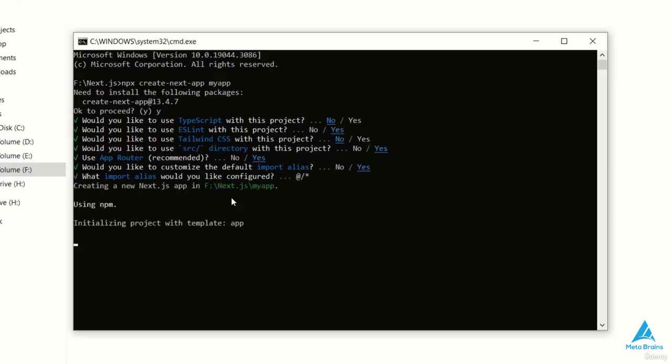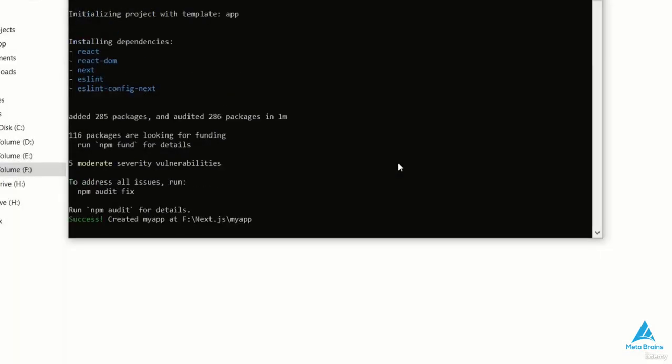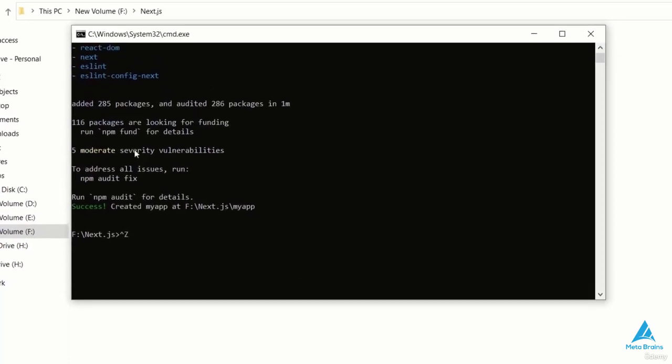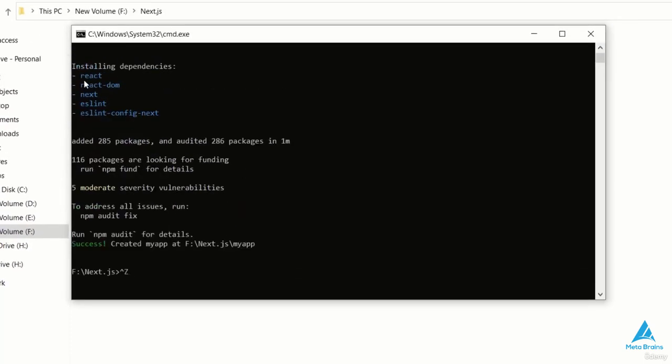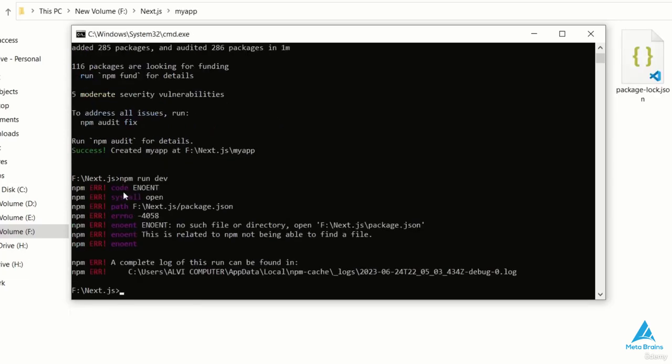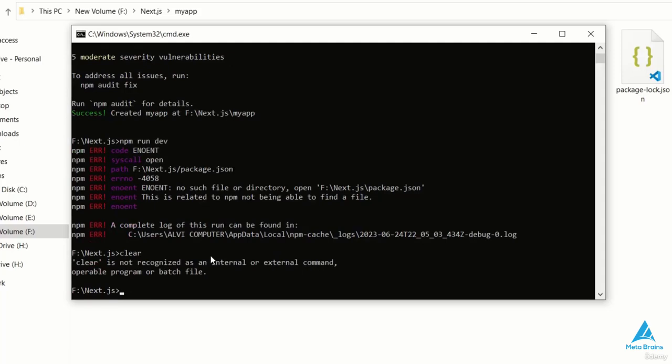Now my entire React app is installed. All the modules and dependencies have been added to this. So now we have to run the command npm run dev. If there is any missing directory, I'll clear it. Okay, so actually the reason why this application didn't run initially is because we hadn't selected our folder.